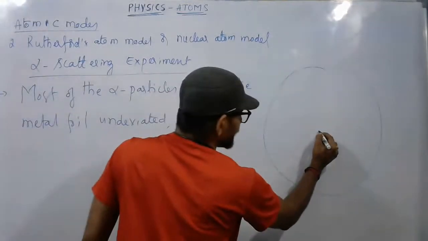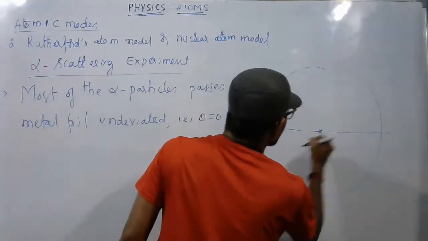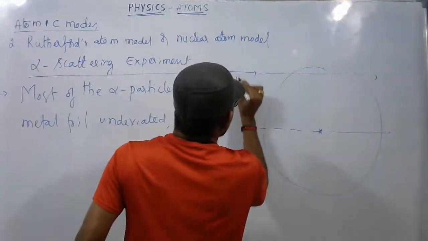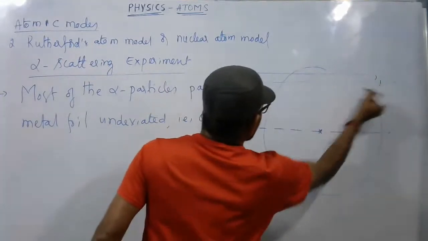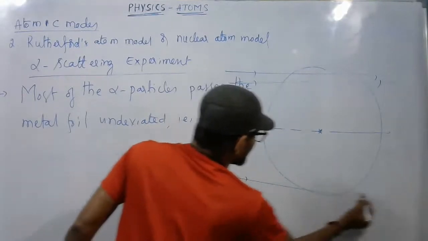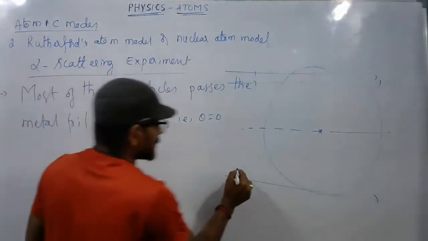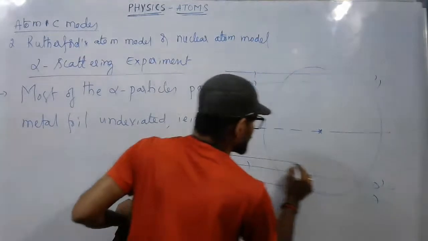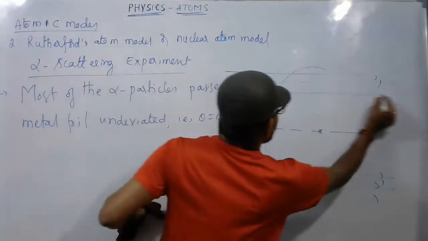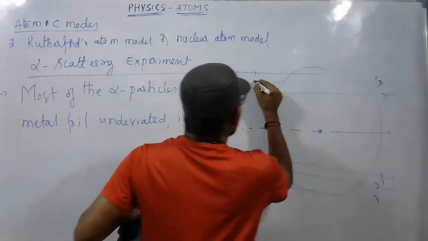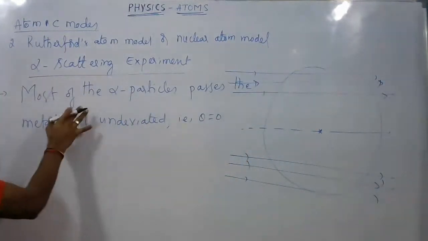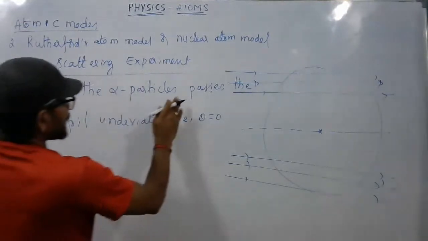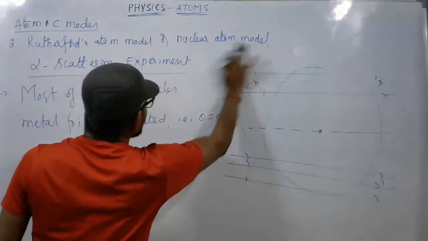If you draw a line passing through the center, it is observed that many of the alpha particles passing near the edge travel without scattering or deviation.